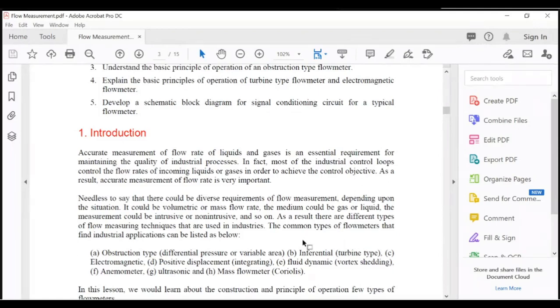The accurate measurement of flow rate of liquid and gases is an essential requirement for maintaining the quality of industrial processes. Okay. So in fact, most of the industrial control loops control the flow rate of incoming liquids or gases in order to achieve the control objective. As a result, accurate measurement of flow rate is very important.